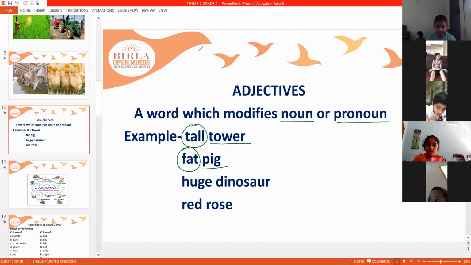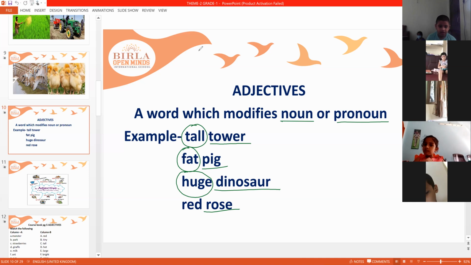Next one, dinosaur. A very huge, big animal. Yes, huge is a describing word. Red rose. Rose is the name of a flower. And how is the rose? What is the color of the rose? Red. Red is the color, so it is a describing word. These are all describing words which modify a noun or pronoun.